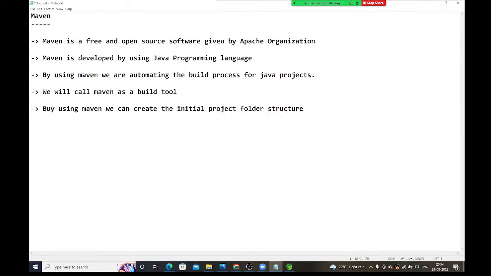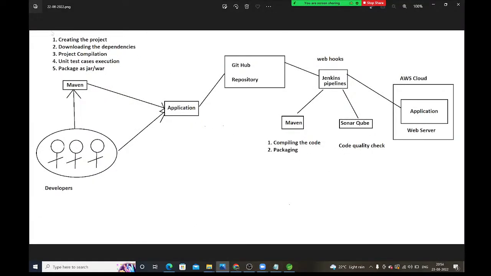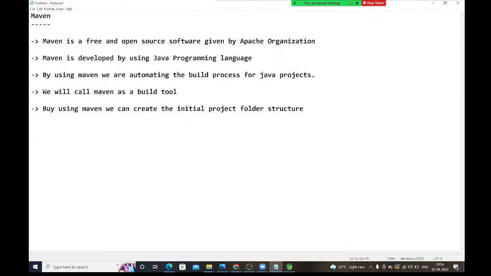Next, if you see this diagram, you can understand. First, we can create the project structure. Next, we can download the dependencies. Using Maven, we can download the project dependencies.